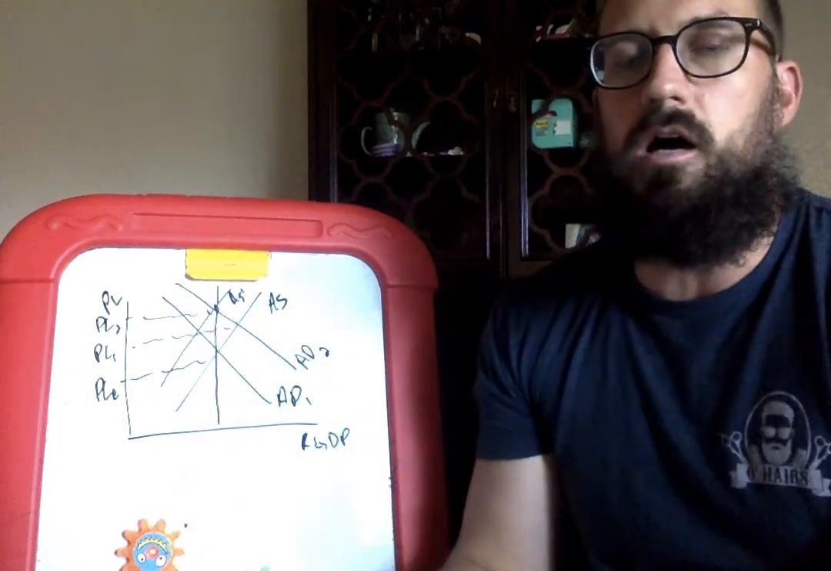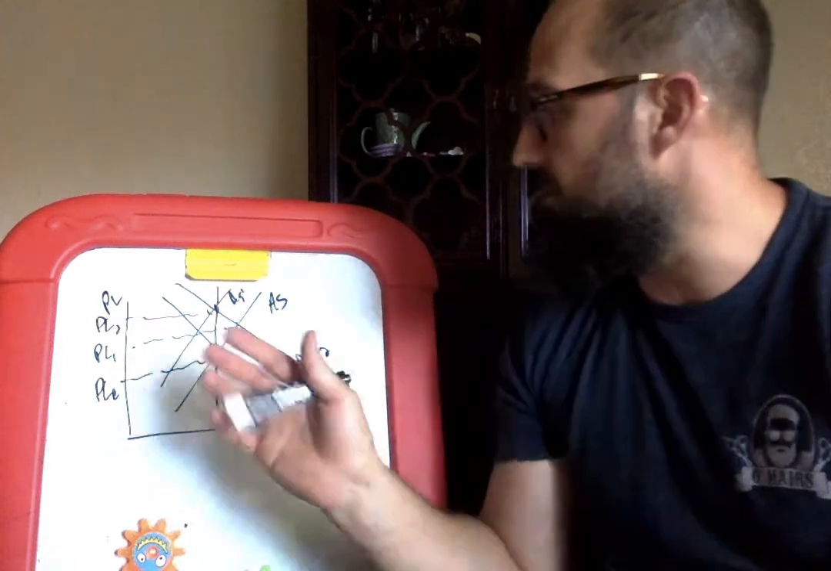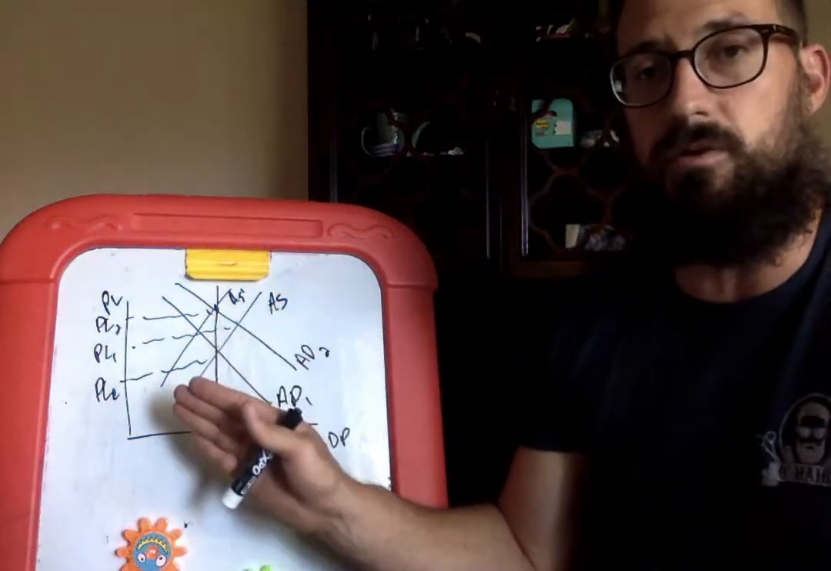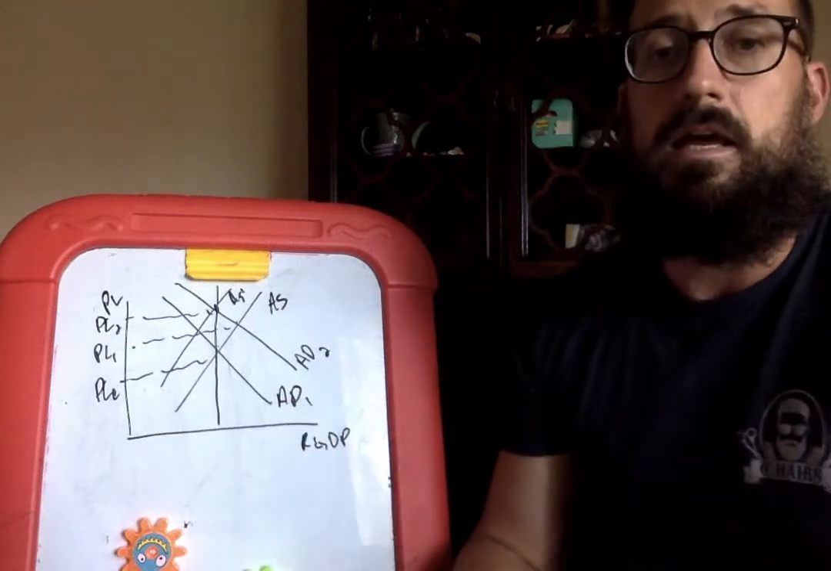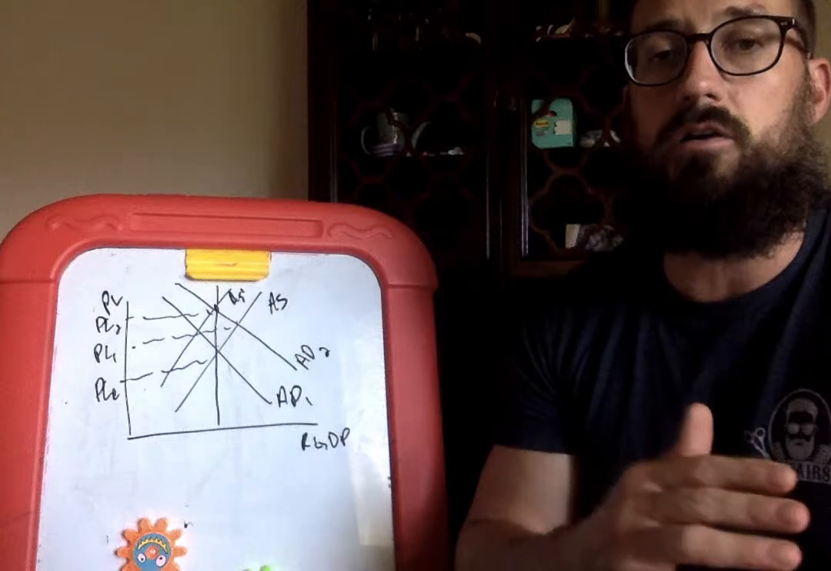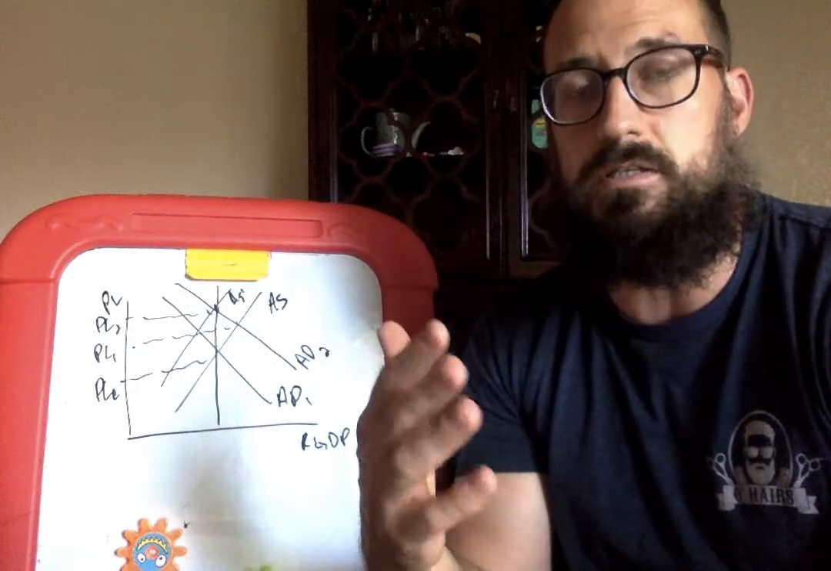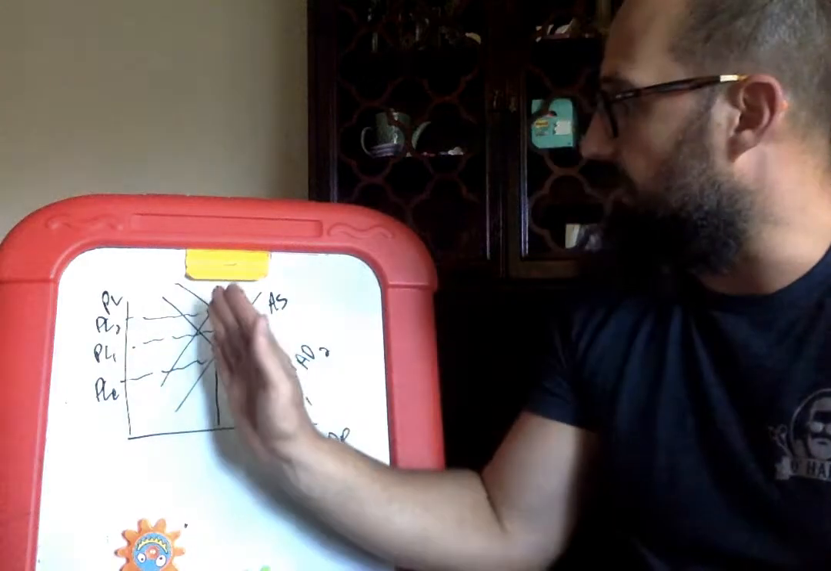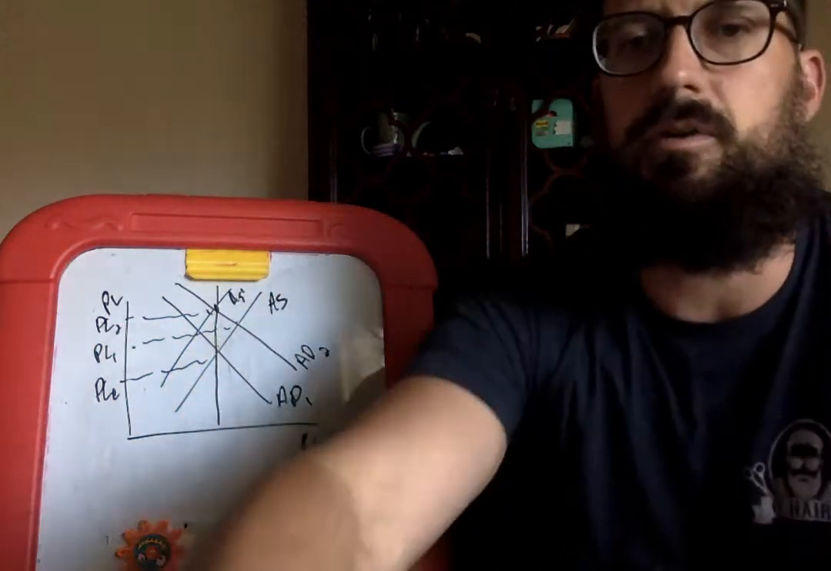Now let's look at it the other way. What happens if consumer spending were to decrease? Then we'd see a shift of aggregate demand to the left. And again, wages and resource prices would decrease, shifting our aggregate supply to the right. So just the reverse of this, obviously.